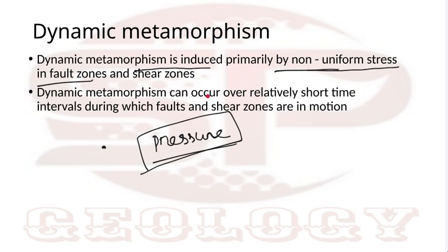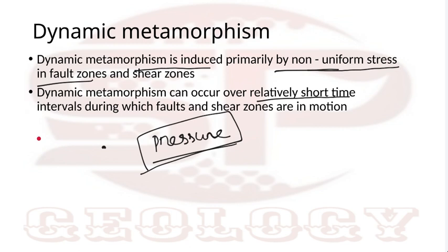Dynamic metamorphism occurs over a relatively short time because a faulting event is not continuous. It is periodic. For a short time it will move, then it will stop.